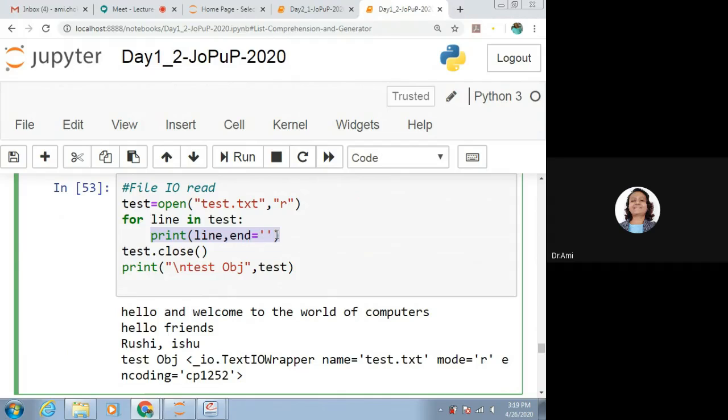But as we are reading the lines from the file, that is test.txt, here we will be able to see line by line output. It is because we have read the line, so \n is already considered in the line. So though we have written end as nothing, the new line is added. It is because we have backslash n considered in the line reading from the file.